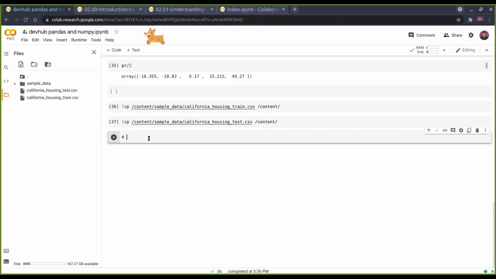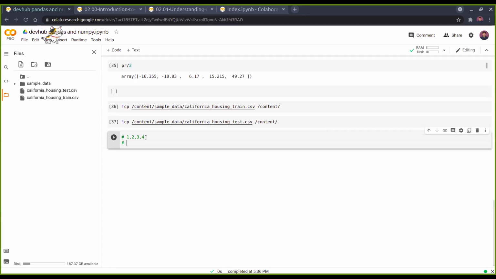Let me show you, you'll understand better. Say we have values like 1, 2, 3, 4, and then we want a new row. A new row is a new line. Then we go to the next line and write, say, 4, 5, 6, 7. The comma is called a delimiter. CSV actually means comma separated values, so these values are separated by commas.